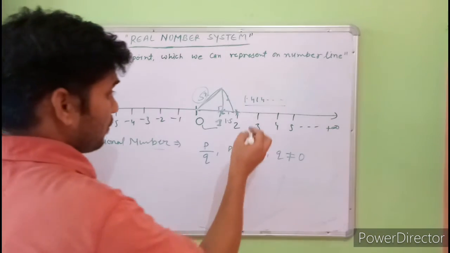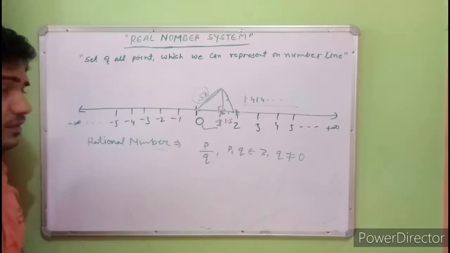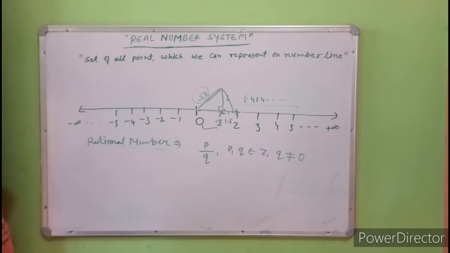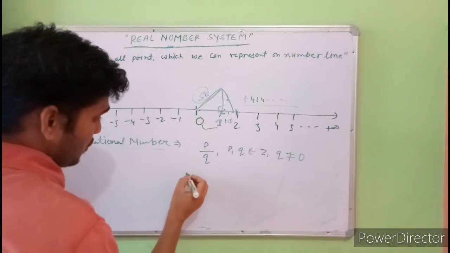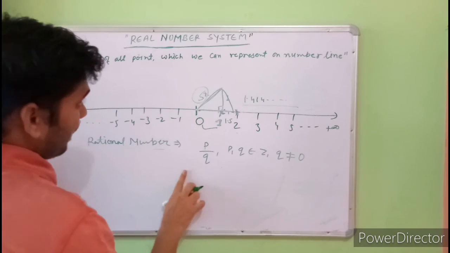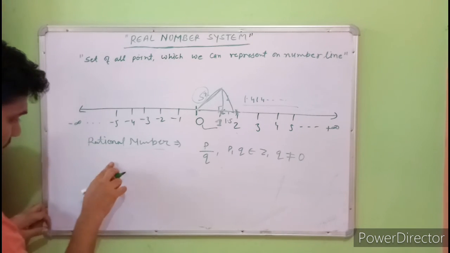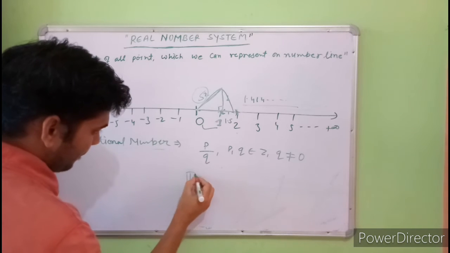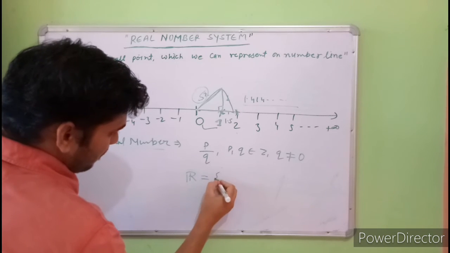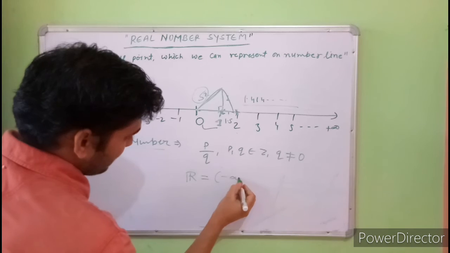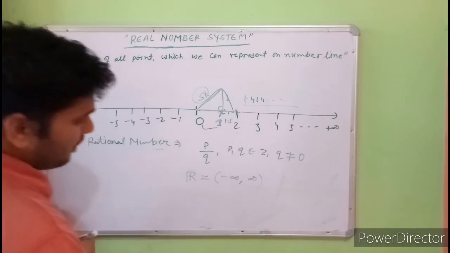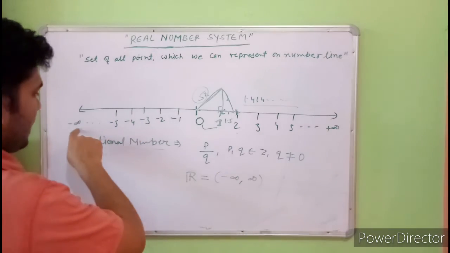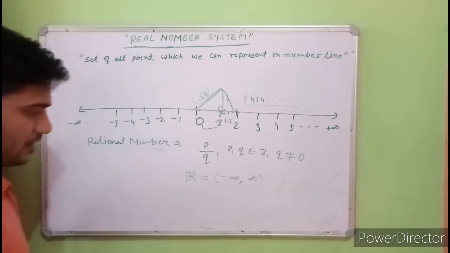I think you should all understand the concept of the real number system now. A real number system is of two types. Real numbers range from minus infinity to plus infinity.